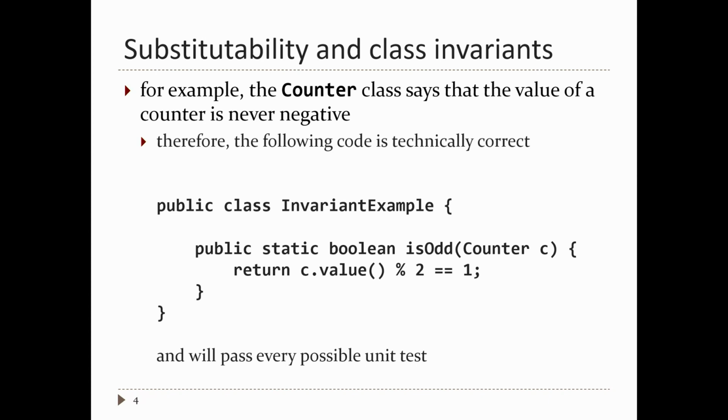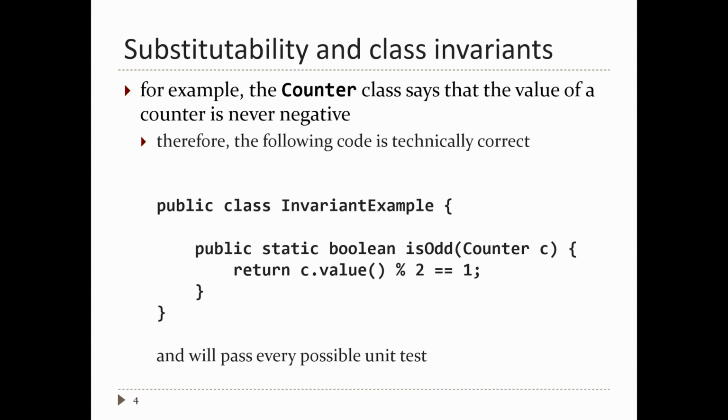The correct way to write this, or the better way, is to write not equal to 0. Because if you divide by 2 and it's even, regardless of whether it's positive or negative, the answer is 0. So someone can write this code. They've looked at the contracts for counter and seen that counter says it's never negative, so this code is fine. You can write every possible unit test. In other words, you can make a counter with every possible value, send it to this method, and this method will always return the correct result. So this method is, quote unquote, provably correct for all counters.